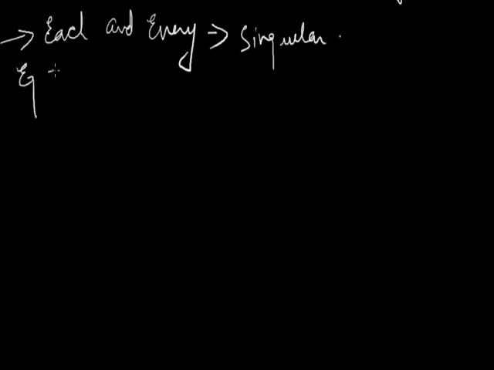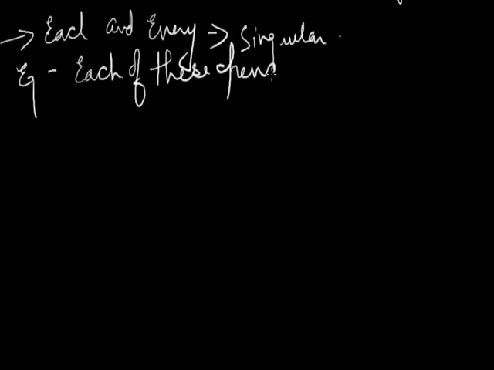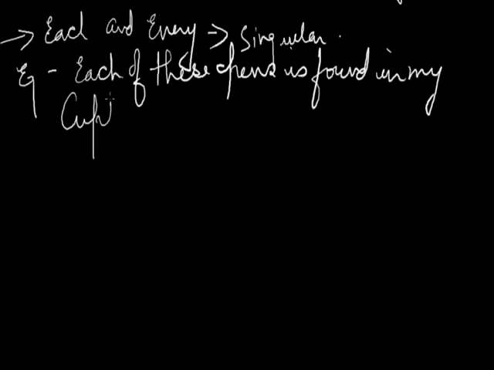For example, if I take each of these pens is found in my cupboard. Starting with each, the verb which we are having here is singular.